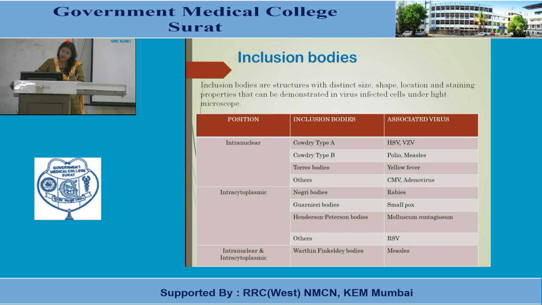Then intracytoplasmic bodies like Negri bodies are produced in rabies infections, Guarnieri bodies in smallpox infection, and Henderson-Paterson bodies in molluscum contagiosum. And other intracytoplasmic bodies are found in RSV, that is respiratory syncytial virus. Then both intranuclear and intracytoplasmic inclusions are known as Warthin-Finkeldey bodies, found in measles.